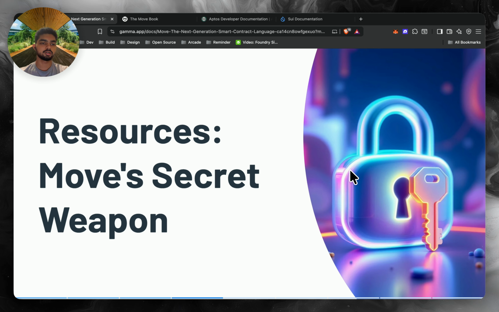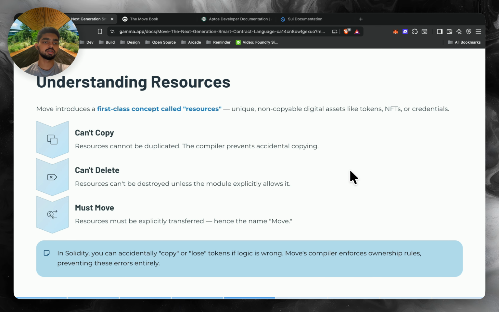Moving ahead, resources, Move's secret weapon. Move introduced a first-class concept called resources. Think of resources as unique, non-copyable digital assets like tokens, NFTs, or credentials. In Solidity, you can accidentally copy or lose such tokens if the logic is wrong. In Move, the compiler enforces ownership rules. You can't copy a resource, or get it deleted unless the module allows it. You must move it explicitly, hence the name Move.